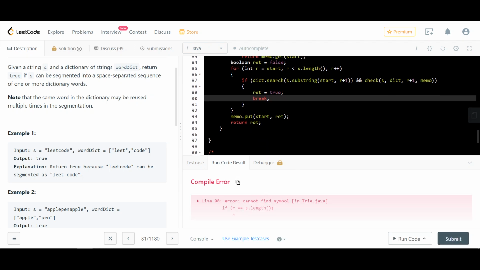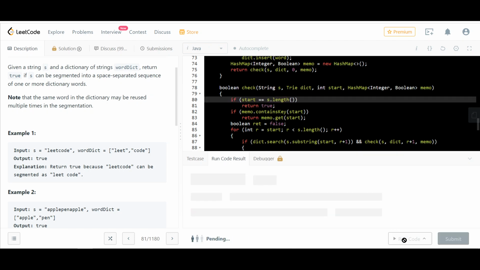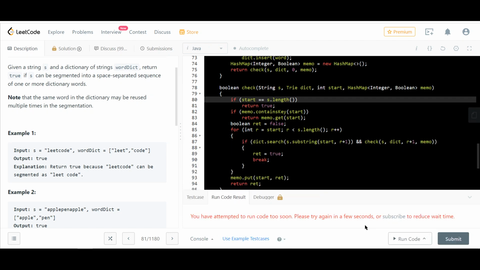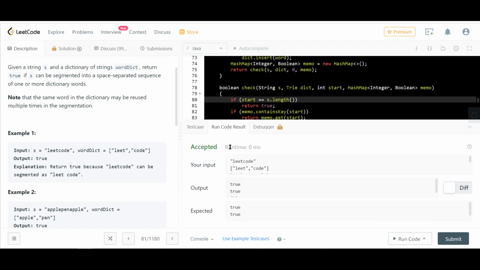Let's fix compilation errors. There is no R, it's start. Okay, this works. Let's do example test cases. All of them work.